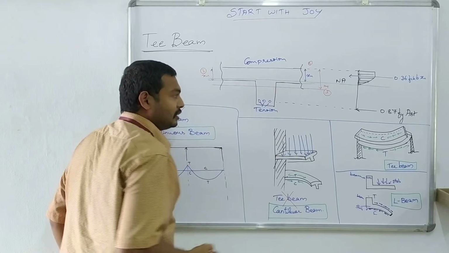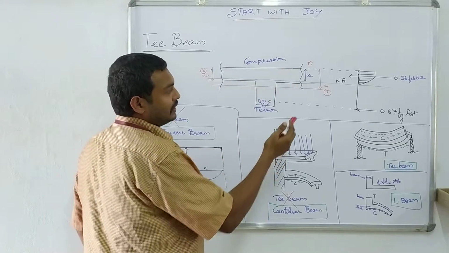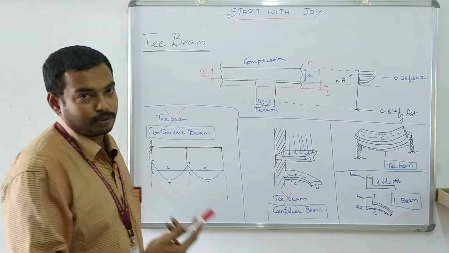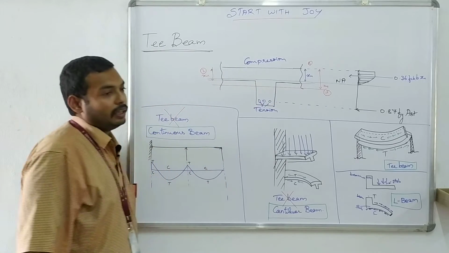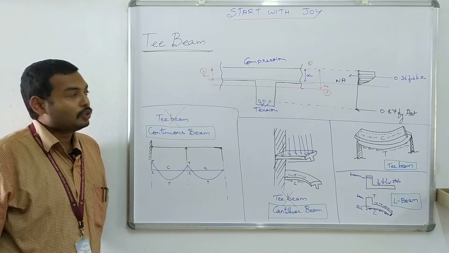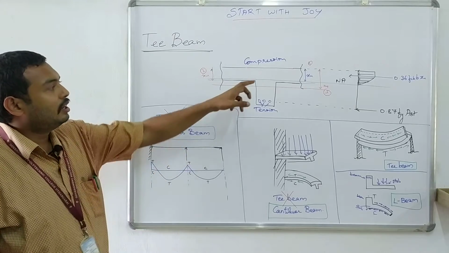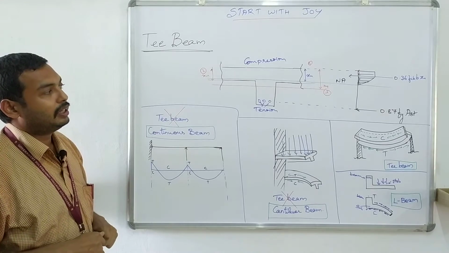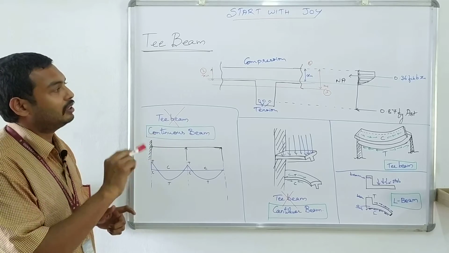There are three cases for designing a T beam. For case 1, you can design directly with the procedure you have followed for rectangular beam. The same procedure you can follow. But for case 2 and case 3, we have to follow the provisions given in the IS 456-2000 code book. So, based on the codal provisions, we have to proceed with the design process. For case 1, we can follow the same rectangular beam analysis and design procedure for the T beam design also. It is a similar procedure.